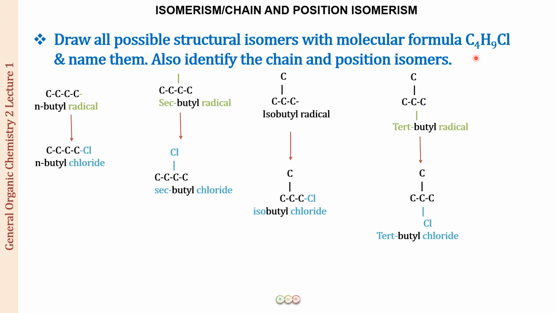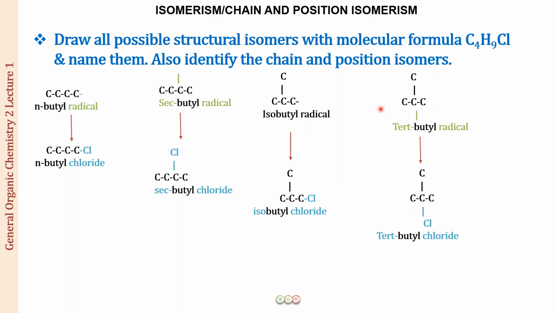So if you know the number of alkyl radicals which you can draw, and you've already learned how you're going to draw these radicals. You have drawn the alkane, you have marked the primary, secondary, tertiary hydrogens, and you have removed one hydrogen from those positions, and you've got the corresponding alkyl radical. You will not miss any structure this way. All right, I hope this is clear.